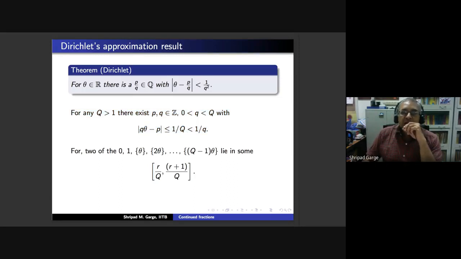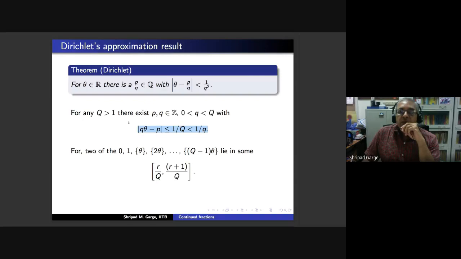That is because I have |q theta - p| strictly less than 1 upon q. I divide throughout by q. Remember, your q is a positive integer, so you can divide by that and you will get |theta - p/q| being less than 1 upon q squared. So this follows simply by dividing by the integer q.